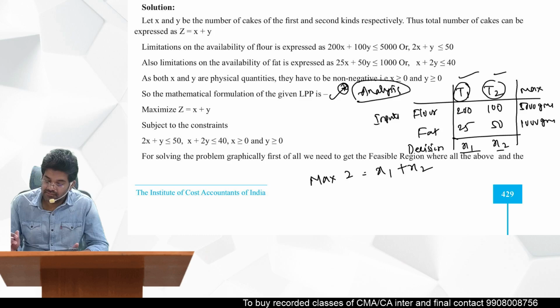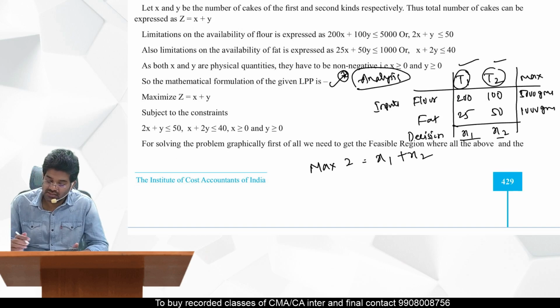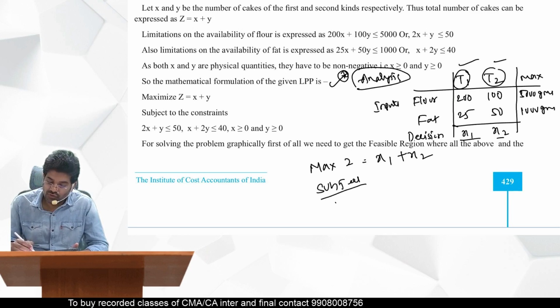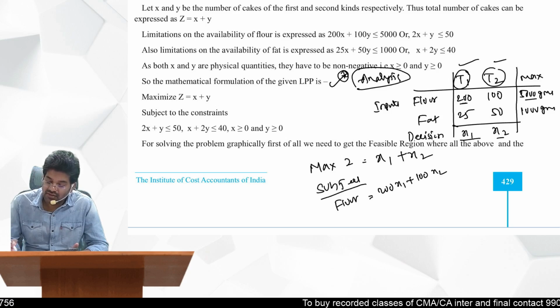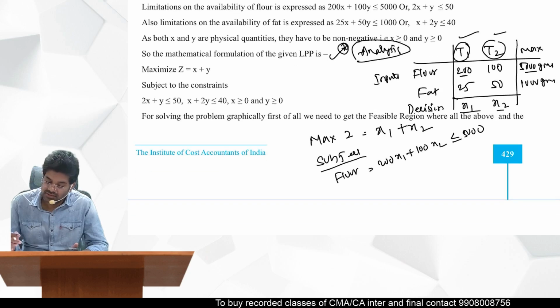Right? Then x and y also you can use. Next one is this, subject to, what are the conditions here? First, flour. How many grams? 200 grams is required. So 200 grams of x1 plus 100 x2 must be maximum 5000, no? So less than or equal to symbol we should use, 5000 grams.